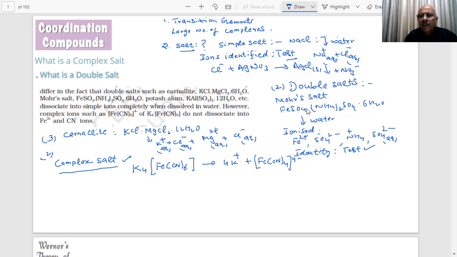Now, what is happening here? What is the story here? This cyanide ion, you can see that there are six. This CN, students, is not going to ionize. Whatever I put in the bracket is just behaving as one entity.